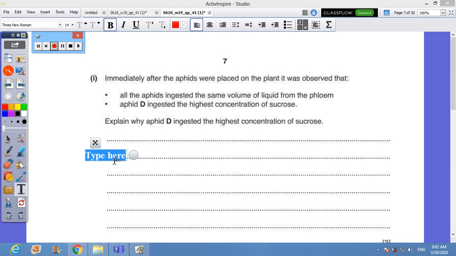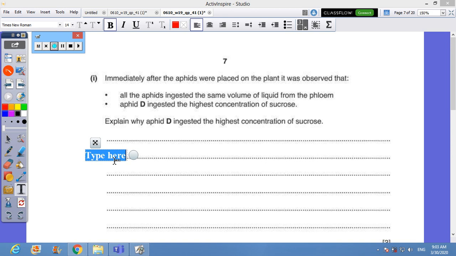Actually, in this case, as the plant is in the dark, it is not photosynthesizing. The leaves will not be the source anymore. They will be the sink. Who is the source? It will be the tubers and the root. So you can say that sucrose will move from the root up through the stem to the leaves. So the first aphid which will collect its food is aphid D. It's existing before the branching of the leaves. That's why it collects the highest concentration of sucrose. Same volume, but higher concentration.